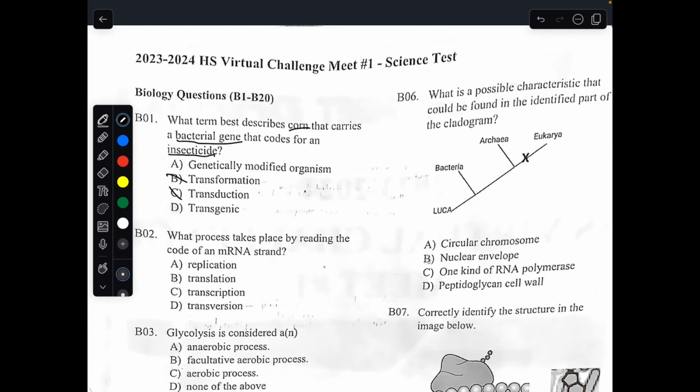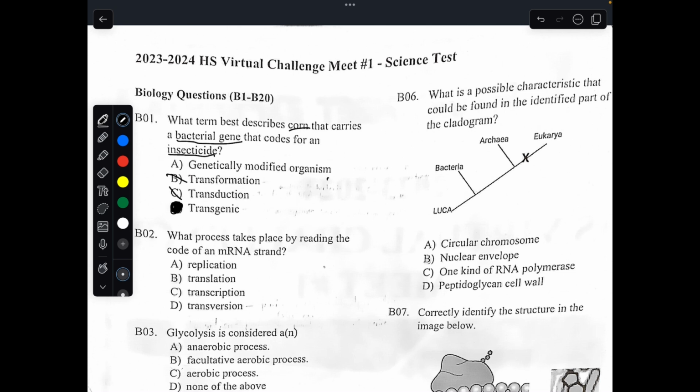What about transgenic? The definition of transgenic is when you take the gene of one organism and put it into another organism. So a scientist would take this gene, I'll color code it red, and put that into another organism. So you put the same gene into another organism. This was the bacteria. This was the corn. Transgenic best fits the definition of what is being talked about.